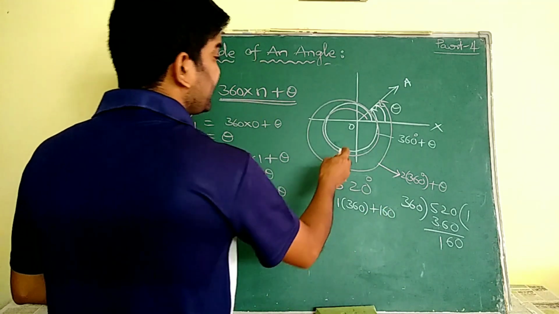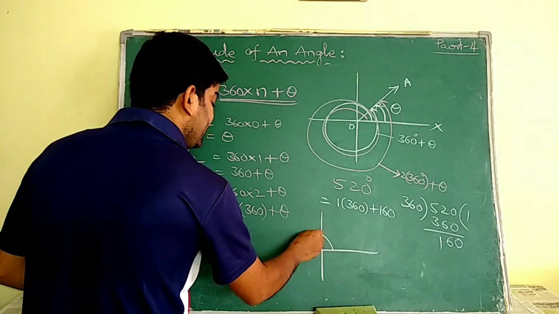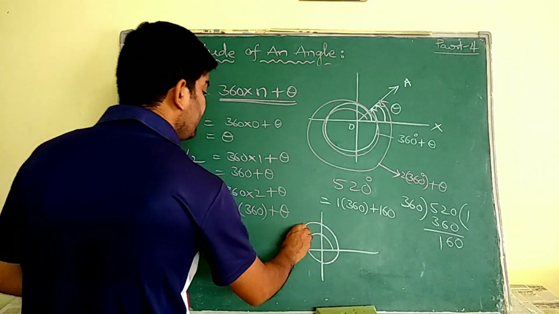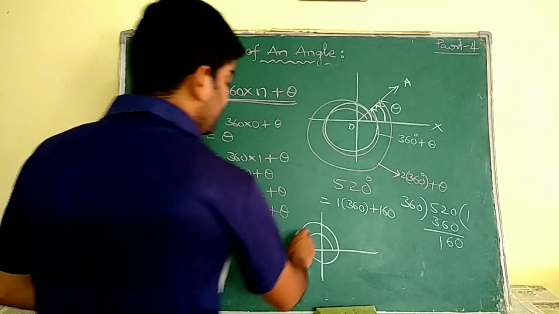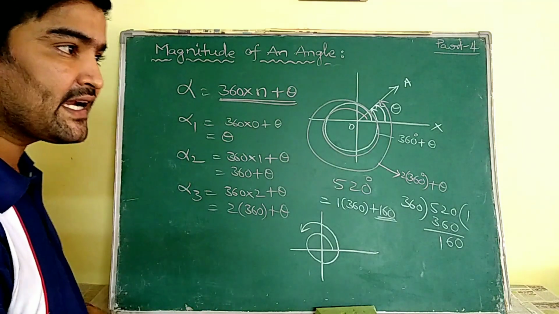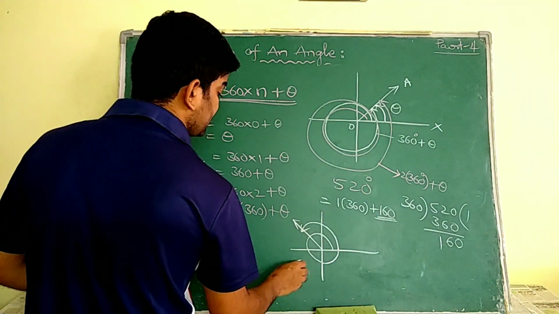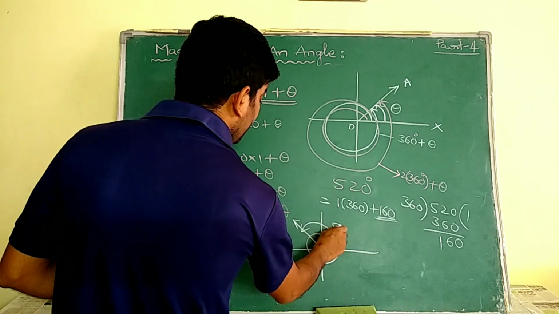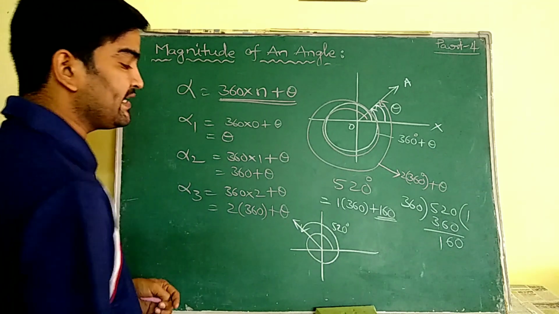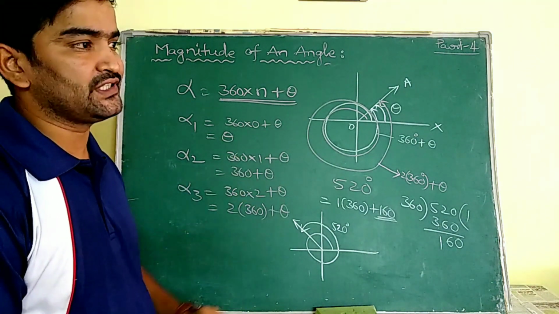That means it completed, see here I am going to represent this, one complete revolution and entered into the second quadrant. Why? Because 160 means it is in between 90 and 180. So the final ray is at this position. That's why this is 520. So the magnitude and the position of the angle is found and located in this procedure.